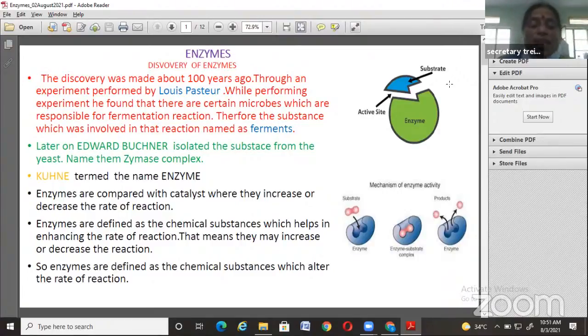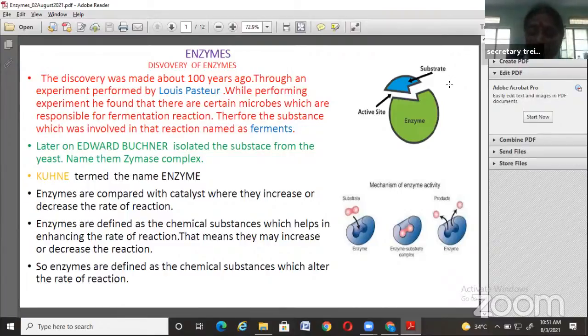That means they are changing the rate of reaction, either decreasing or increasing. By the influence of these enzymes, the rate of reaction may be decreased, or the rate of reaction may be increased. So there is a fluctuation by the influence of these enzymes. So enzymes are also defined as chemical substances which alter the rate of reaction. These are a few important general characters of enzymes.